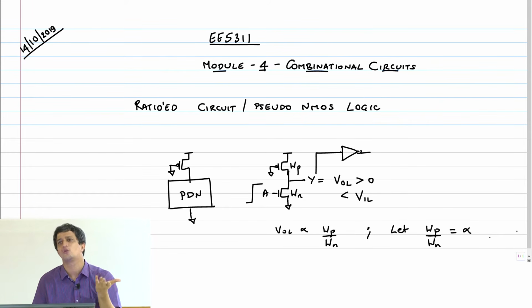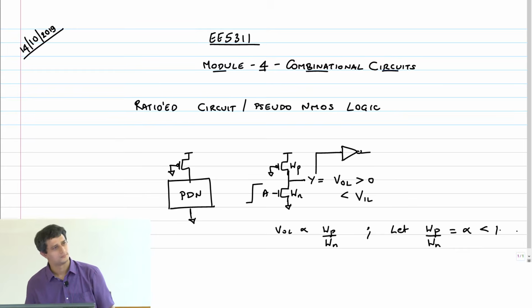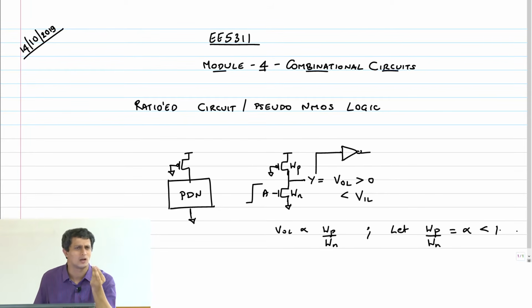But for the logic to work properly, which is of primary importance, you can do timing and other things later. First, the logic has to work correctly. The PMOS has to be weak, which means WP by WN will be less than 1. Alpha is less than 1. It can be maybe slightly greater than 1, but most of the time it will be less than 1.